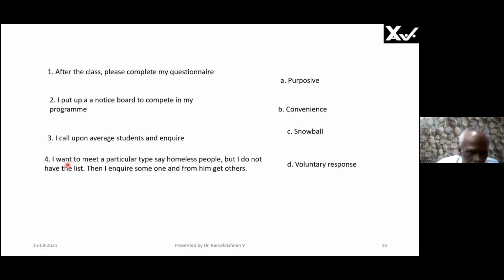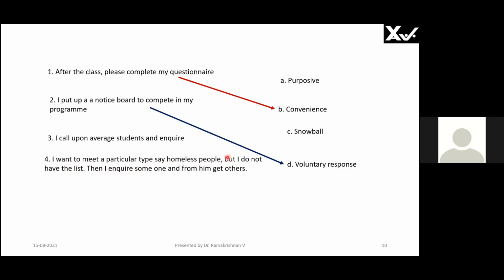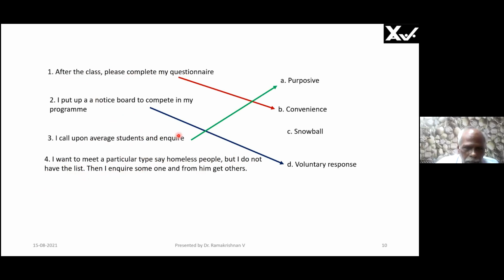Then what is this? I want to meet a particular type of, say, homeless people, but I do not have the list. Fourth one is convenient. Purposive, sir. Now I will show you the answer. This is convenience: after the class, please complete my questionnaire. This is voluntary. You did it correctly. And this is purposive. I'm calling purposely some people, average students. I'm not calling just anybody. Now I want to meet a particular type.